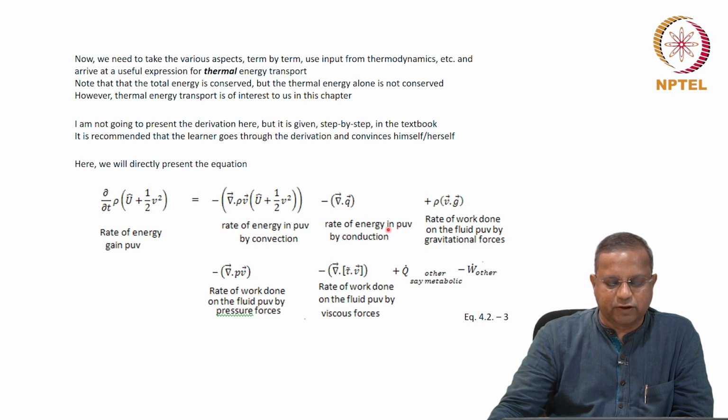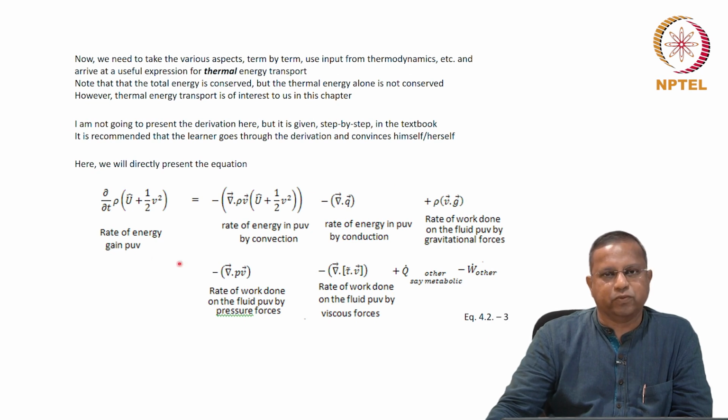This is the rate of energy in per unit volume by conduction. So that is −∇·q. That's quite straightforward. The same as conduction, and of course this appears as a negative term here by the way we have written this equation, plus ρ times V·g.